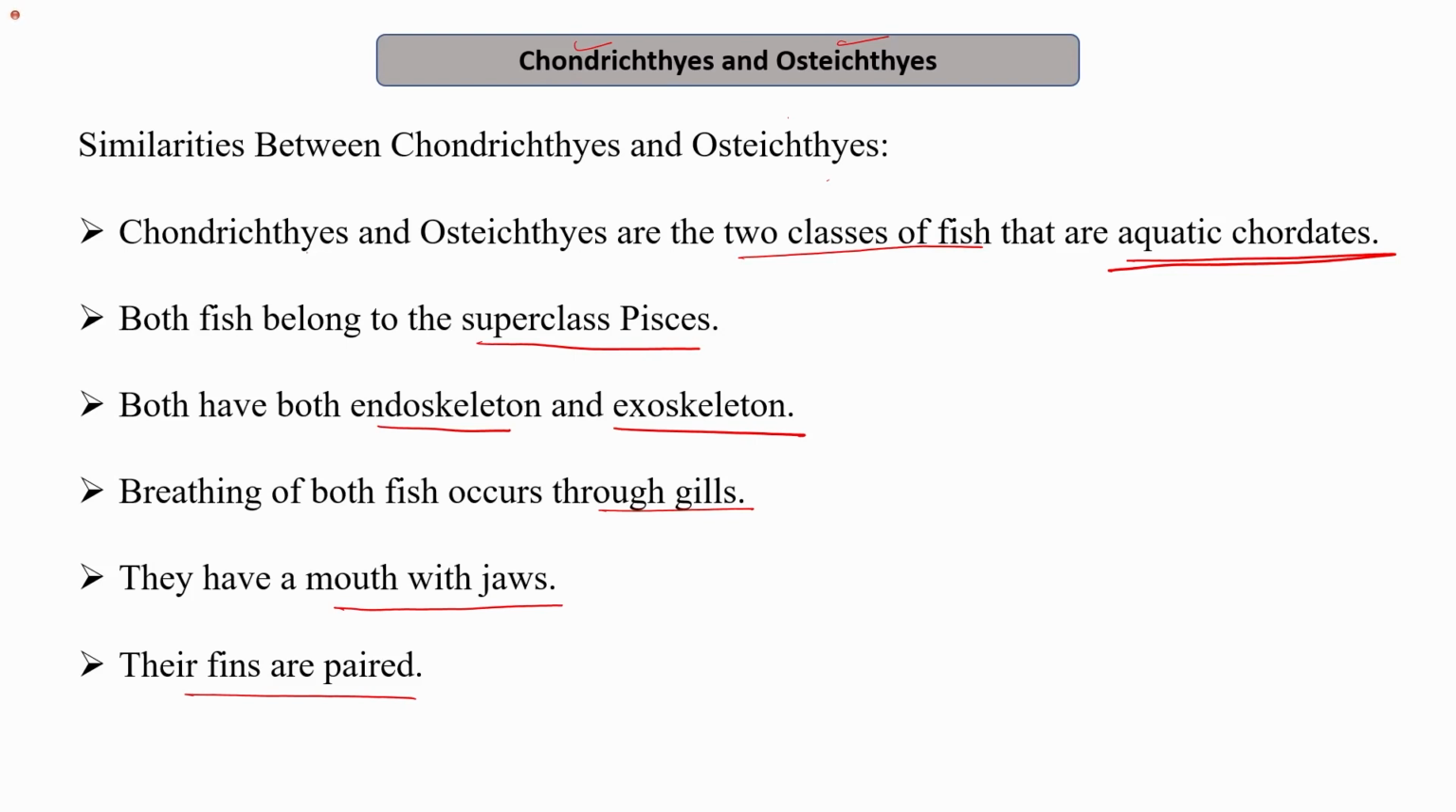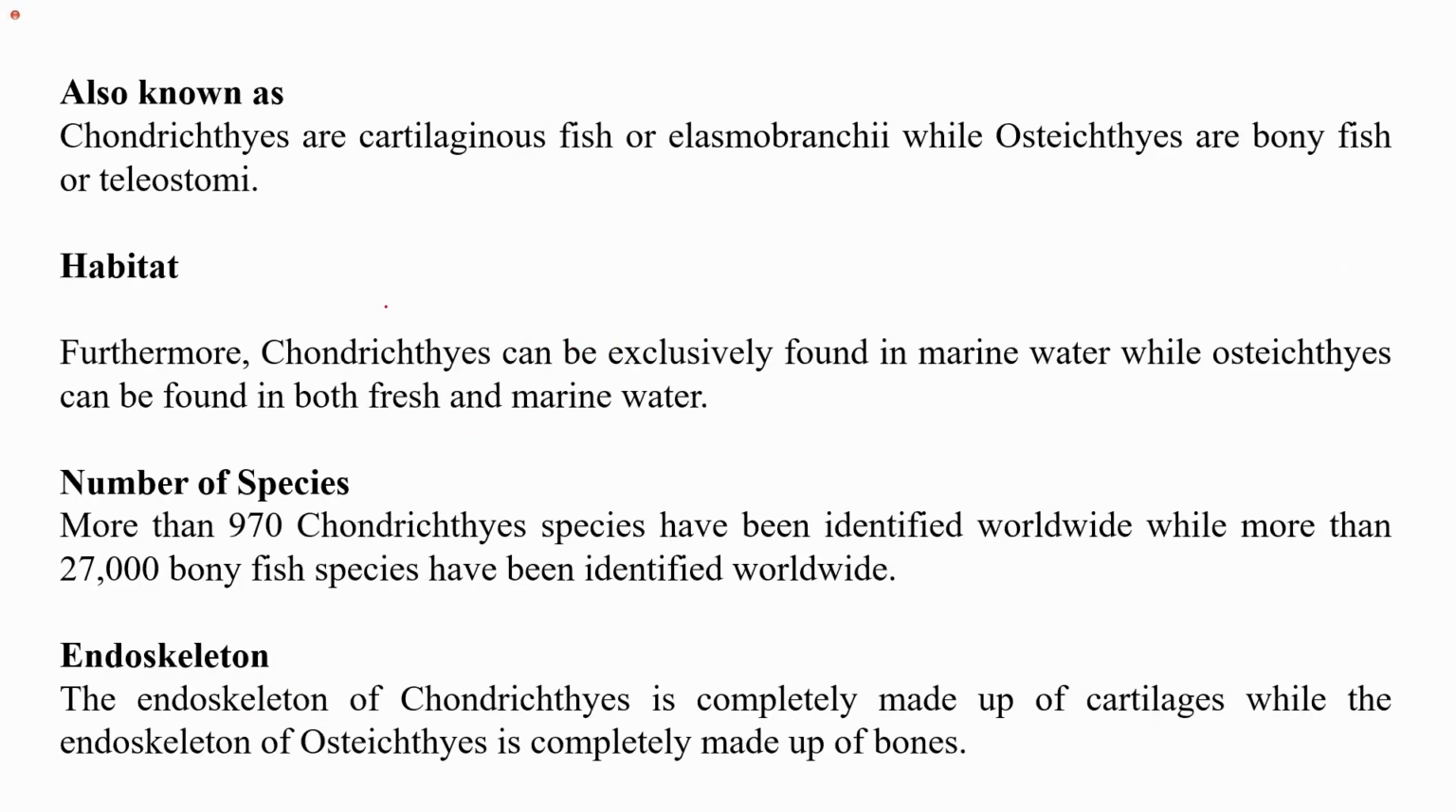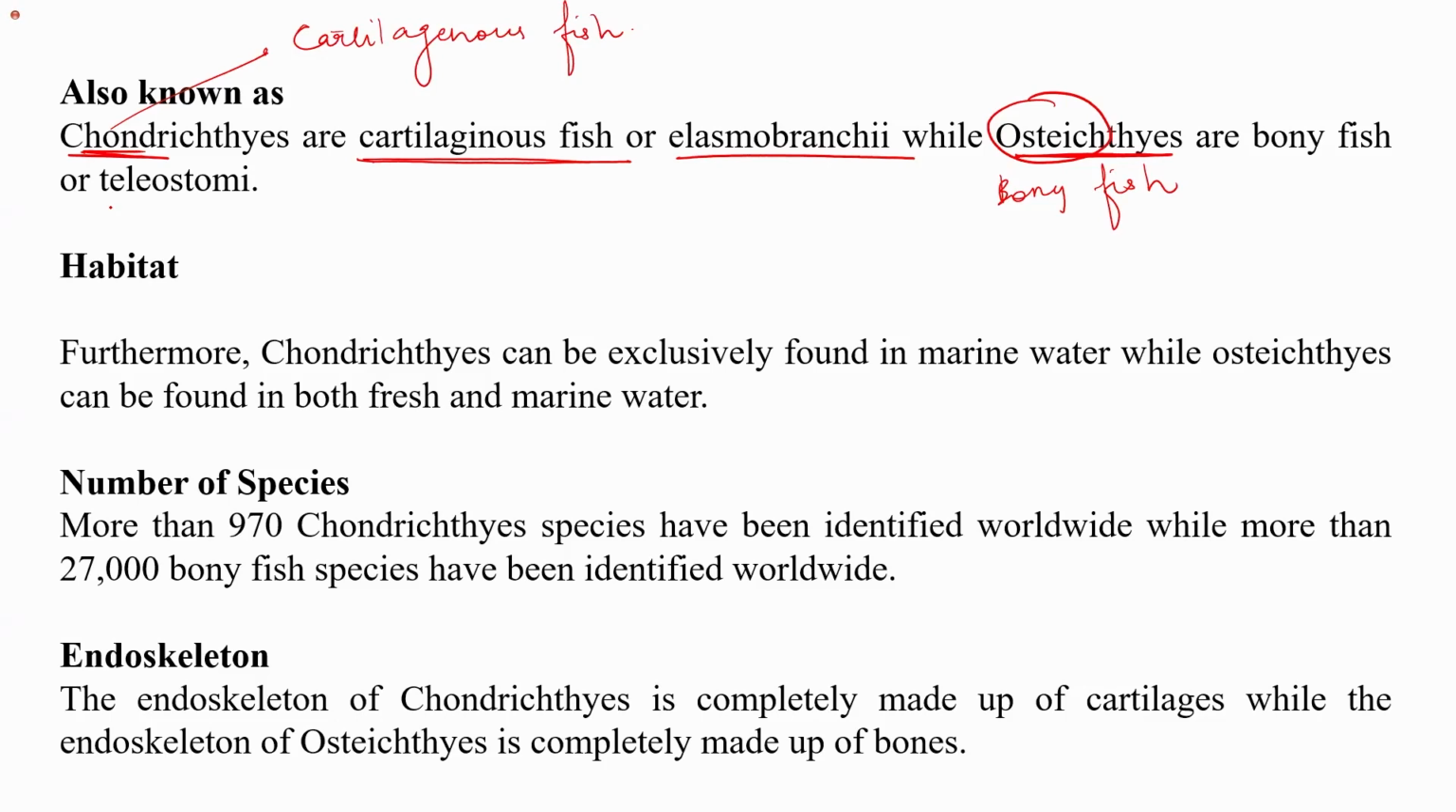However, there are certain differences between these. Chondrichthyes are also known as cartilaginous fish, or they are also known as elasmobranchi. While osteichthyes, the word osteo is related to, for example, you might have seen osteoporosis, which is related to the pores in the bone. So osteichthyes is the bony fish. Chondrichthyes is the cartilaginous fish. It's important, right? So chondrichthyes are known as elasmobranchi, osteichthyes are known as teleostomi.